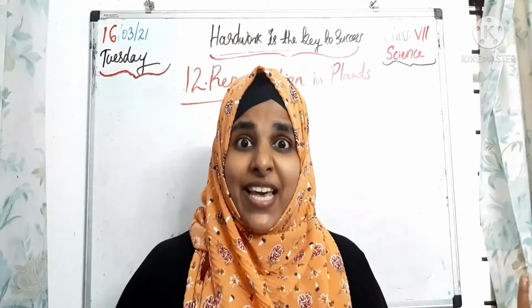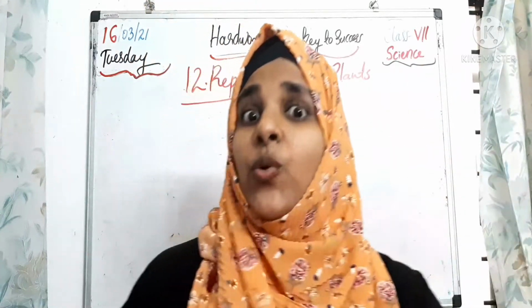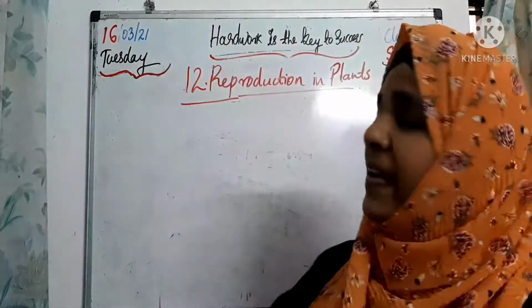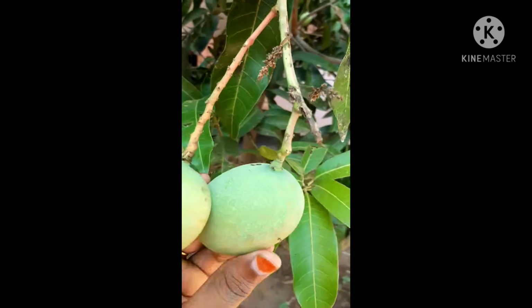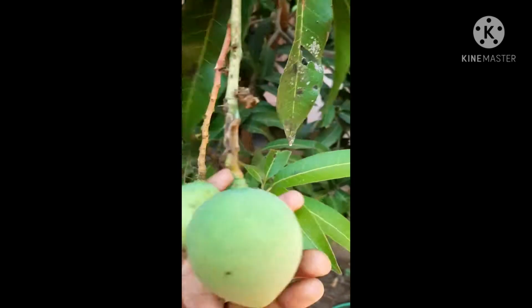Okay, so why am I saying all these things to you, children? Because I am going to teach you a new chapter, that is reproduction in plants. So let's check. Yes, students, mango juice is made from these mangoes. When these mangoes are ripe, we make the juice of this mango.